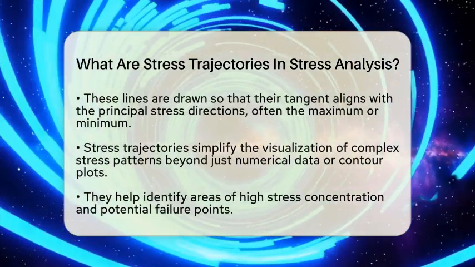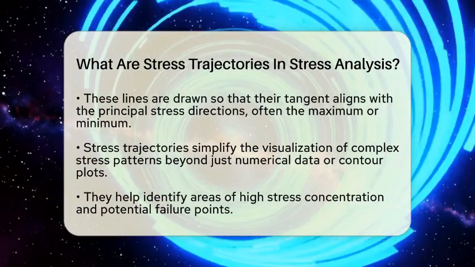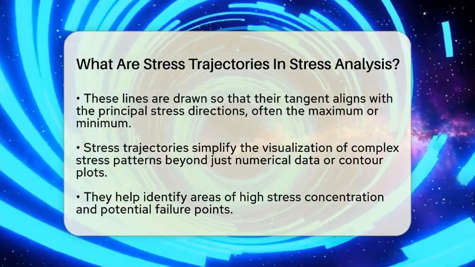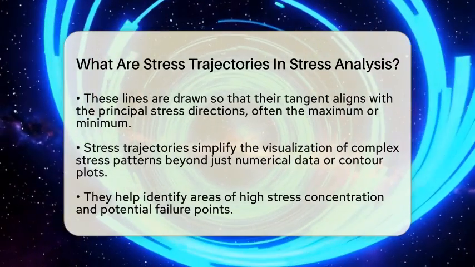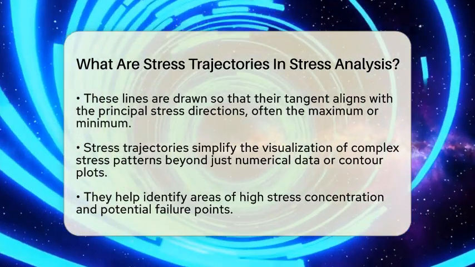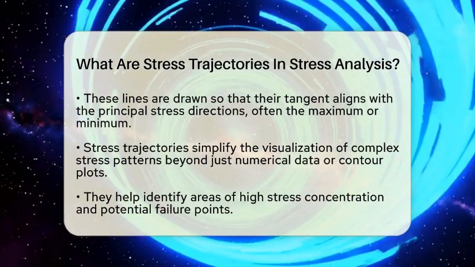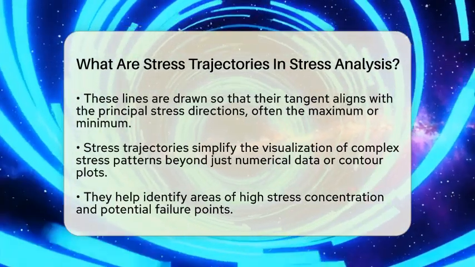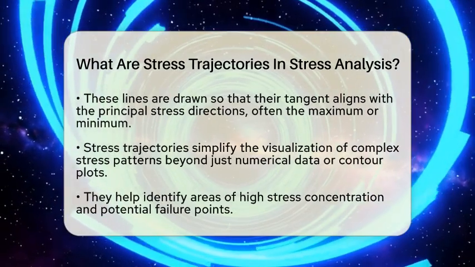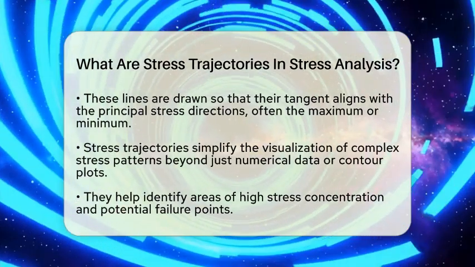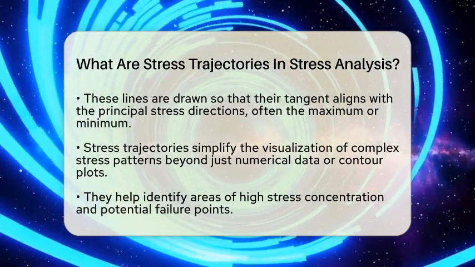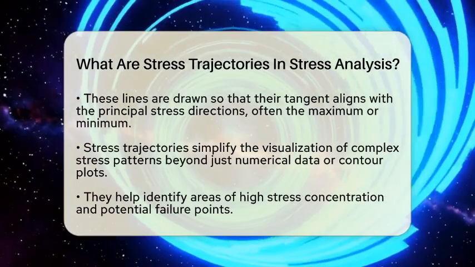In stress analysis, these trajectories help us see the stress patterns more clearly than just looking at numbers or simple contour plots. Because stress is a tensor quantity, it has both magnitude and direction in multiple planes, making it tricky to visualize. Stress trajectories simplify this by showing continuous lines that follow the principal stress directions. This makes it easier to interpret complex stress fields and understand how forces flow through the structure.